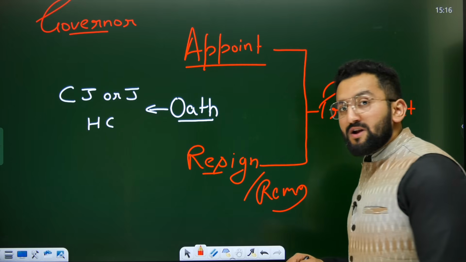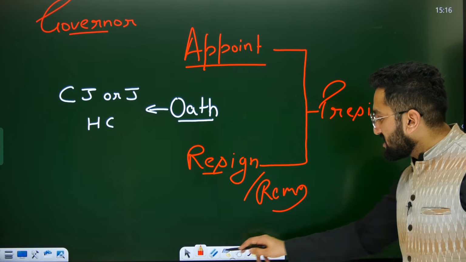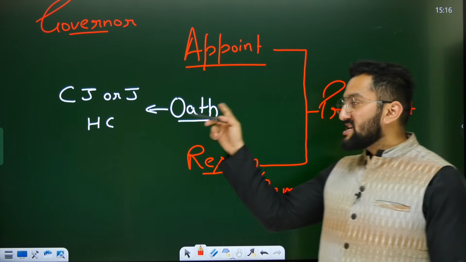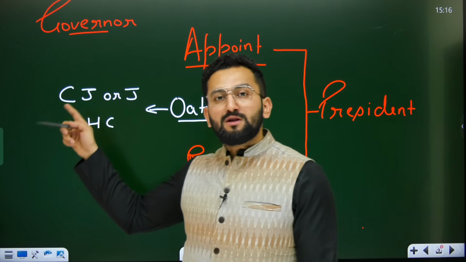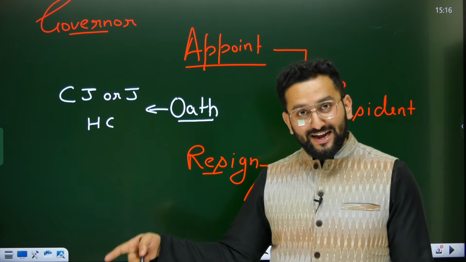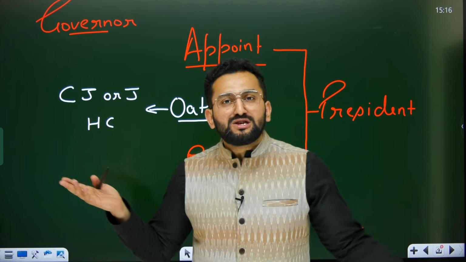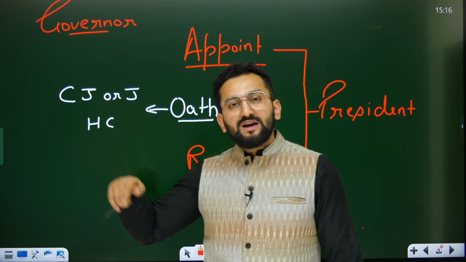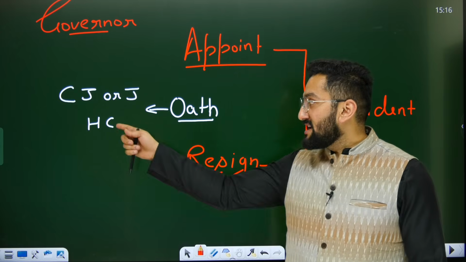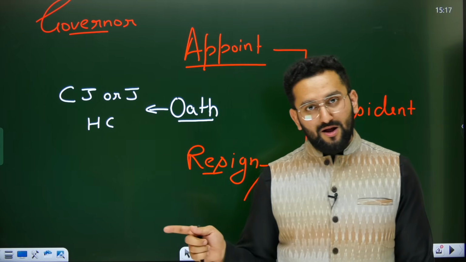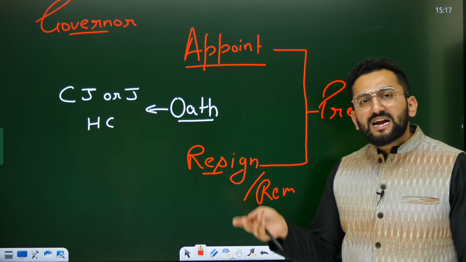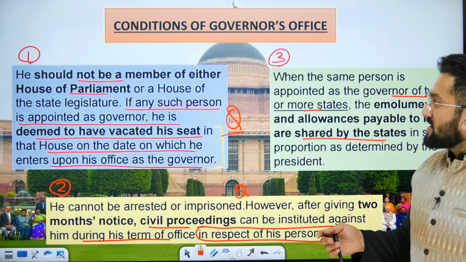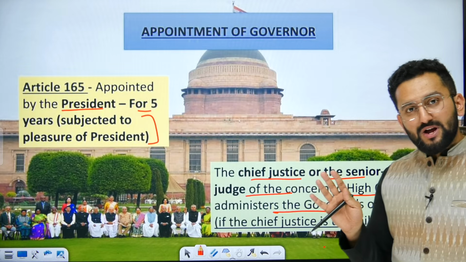Consider that the governor wants to give resignation. So to whom is the governor going to give resignation? To the president. Okay. But when it comes to the oath, it will be given by the Chief Justice of that High Court, or if the Chief Justice is not there, he may be busy, he may be ill, then at that point of time the senior-most judge of that High Court is going to give the oath to the governor. So please remember this. These kinds of facts are also asked by UPSC. I think this is clear to you now.